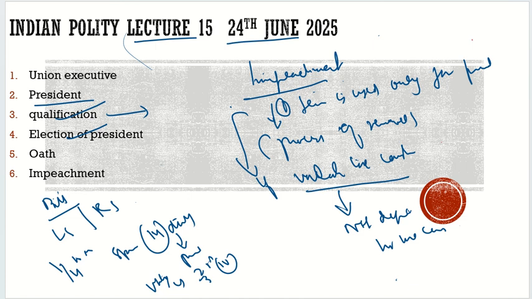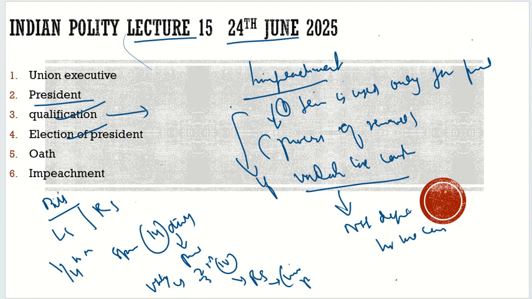Once it wins by this majority, this bill will go to the Rajya Sabha. In the Rajya Sabha, the case will be investigated in a way in which the president will be given time to represent himself, or he can be represented by his lawyer.